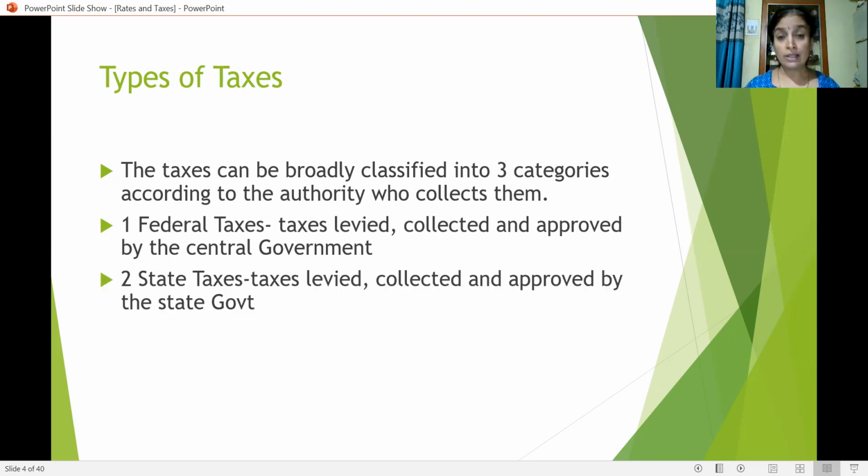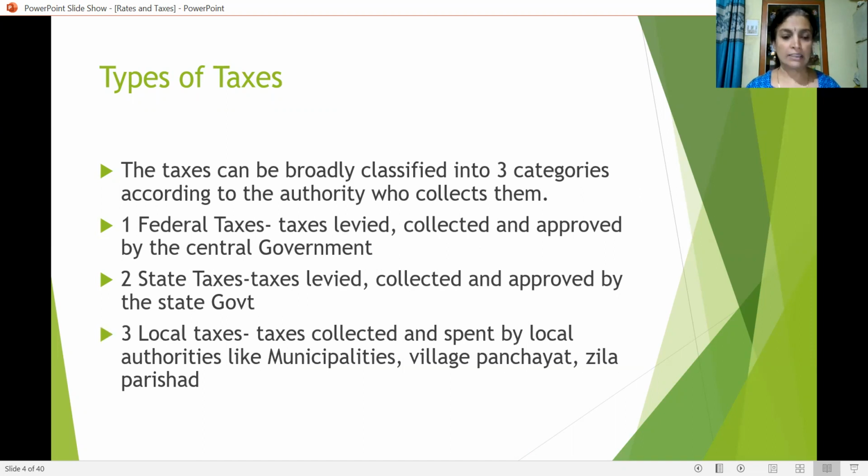State governments also levy, collect, and approve taxes, which is called state tax. Local tax is the tax which is collected and spent by local authorities, like municipalities, village panchayats, Jilla Parishad, etc.